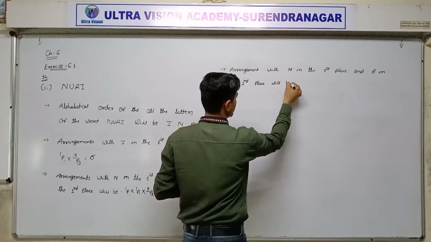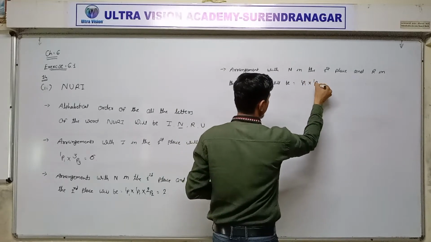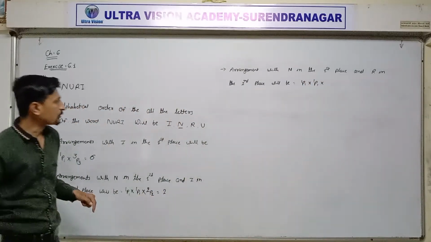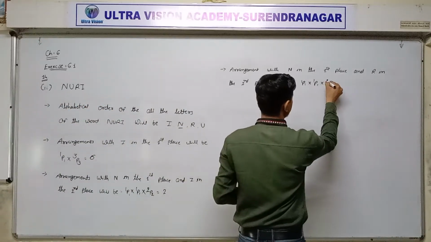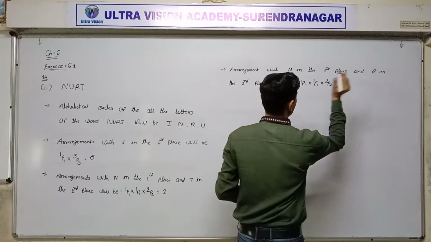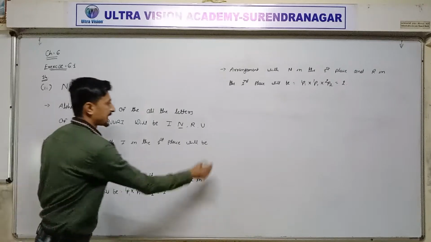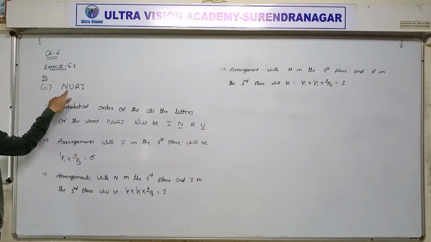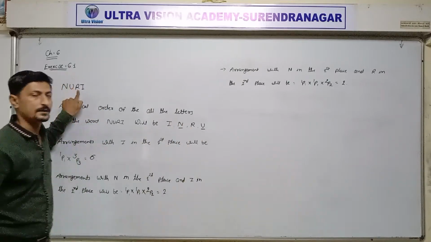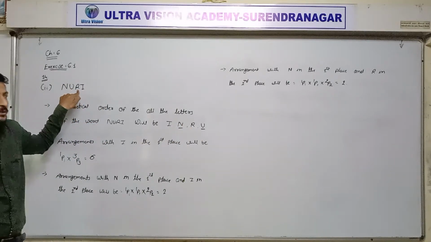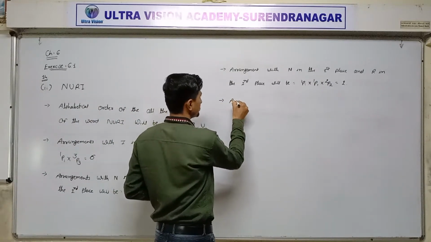N is one time, so 1P1, R is also one time, 1P1, and the remaining two letters I and U, so 2P2. Two ways. Now next, the second letter U. In our word Nuri, the second letter is already U. Alphabetically the third place I, but in our word Nuri the third place is R, so not possible.